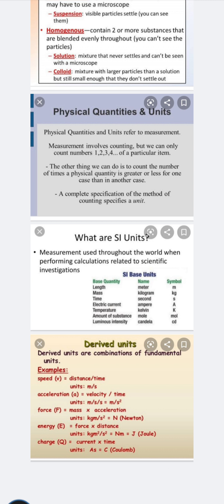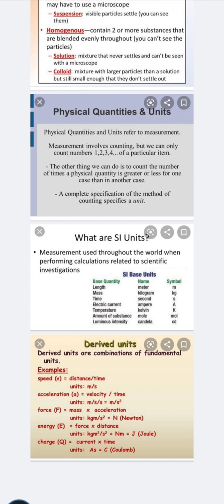What are the fundamental units? They are the basic units which are not derived from any other. They are called the fundamental units: length, mass and time. The length unit is the meter, the mass unit is the kilogram, and the time unit is the second.